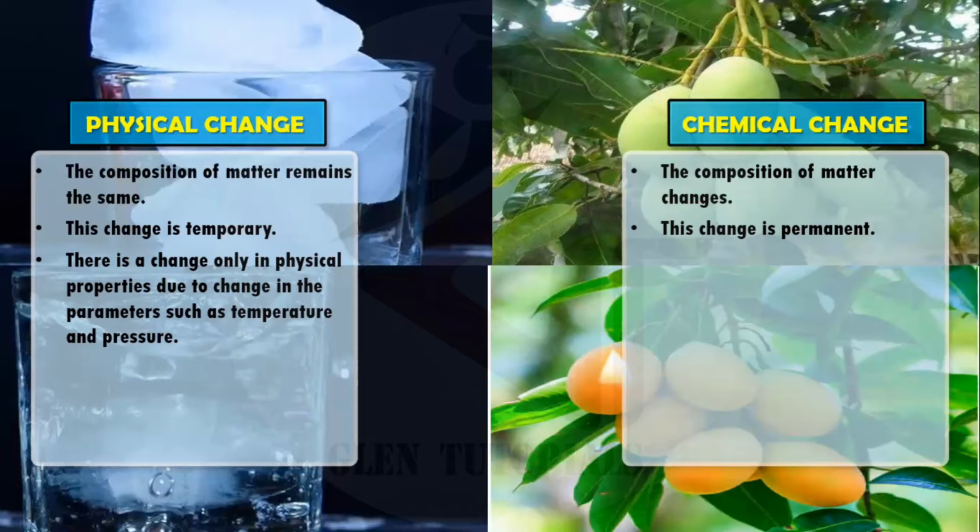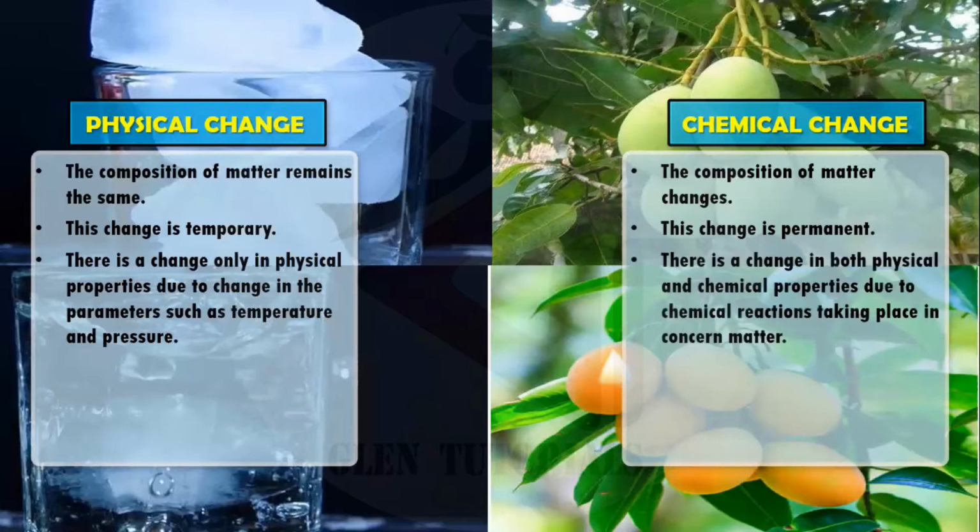Physical properties are changing. मतलब the look of it is changing. And why? Because the temperature changes, and suppose there is too much pressure in that particular glass, or we press the ice with our hands. Okay, so heat exchange happens. So temperature pressure change होने की वजह से this physical change happens. But in chemical change, what happens? There is change both in physical and chemical properties.